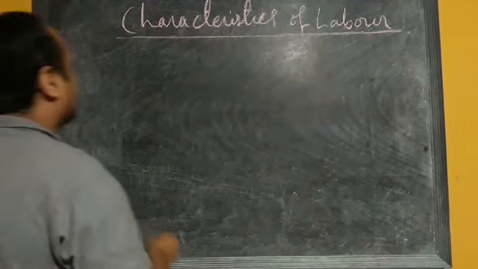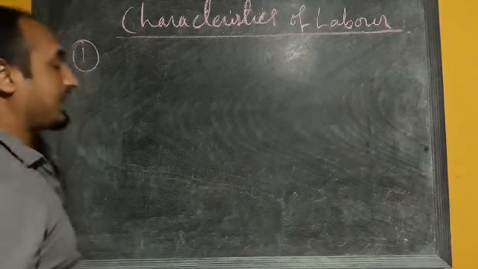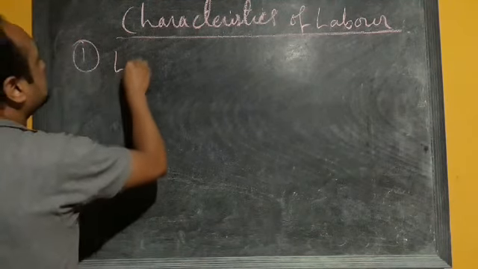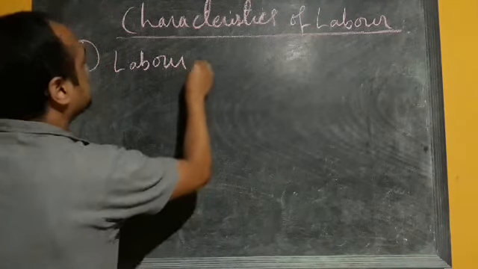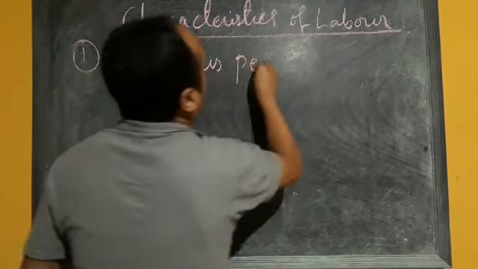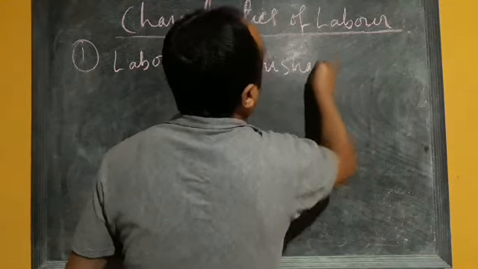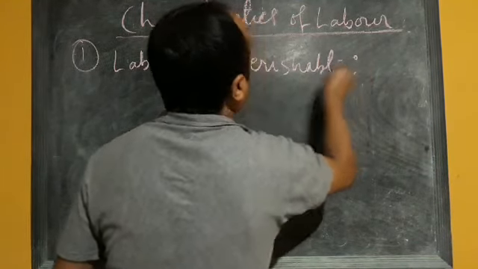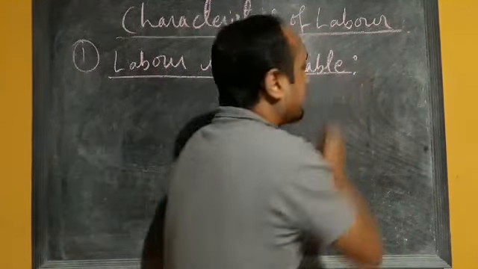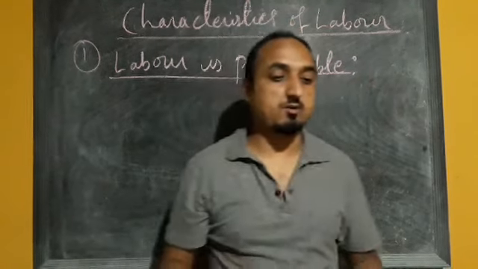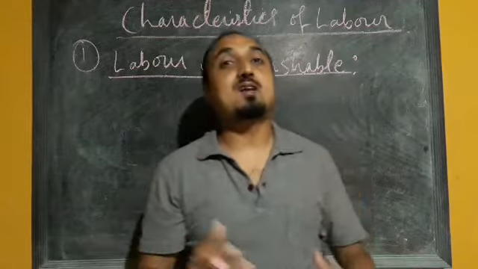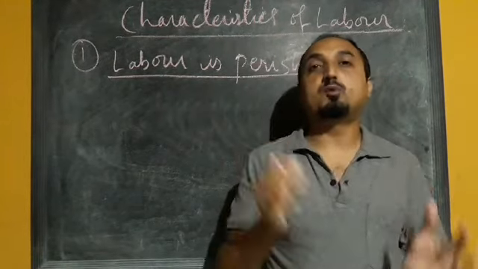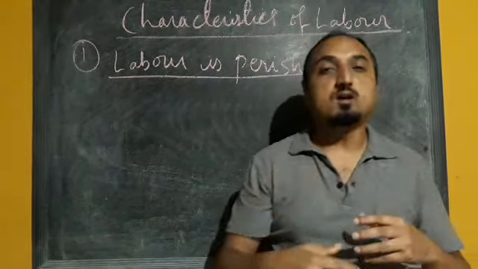First characteristic we have, labor is perishable. What is meant by perishable? Perishable means that it cannot be stored for a long time, and if we store it for a long time it will decay.